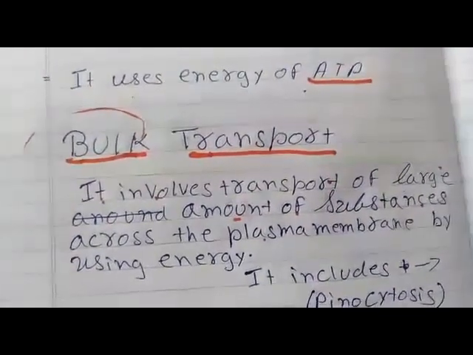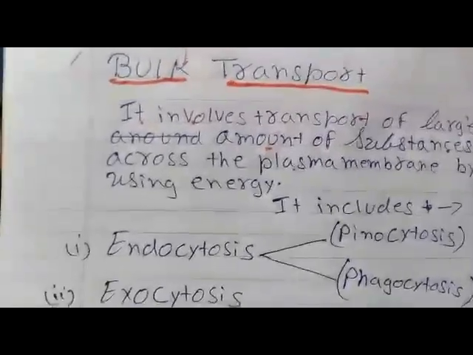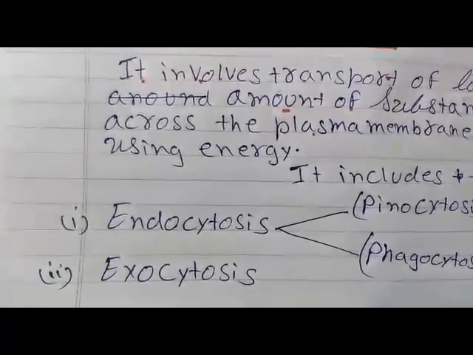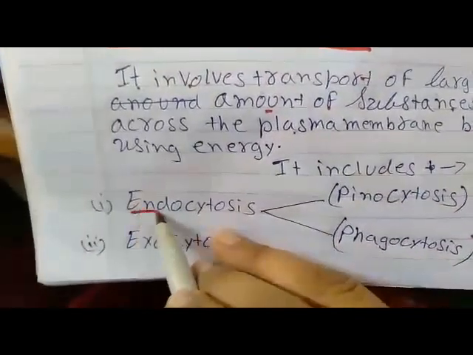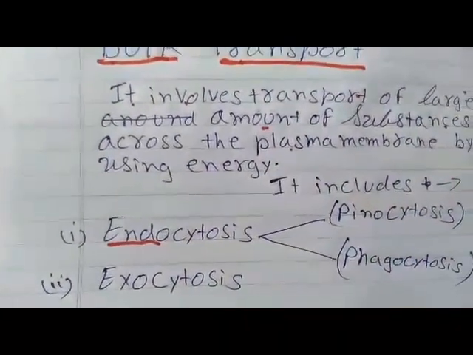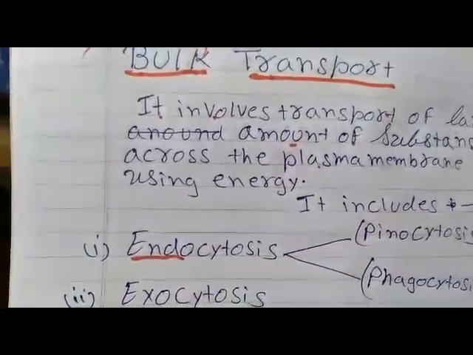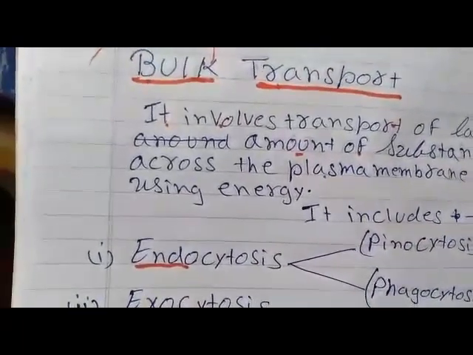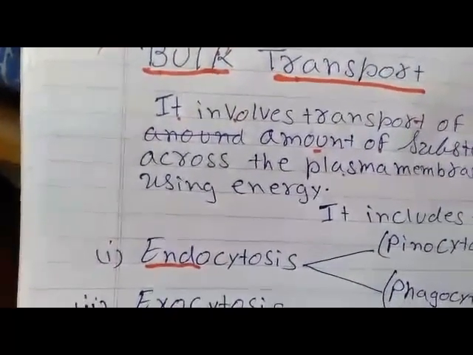And this bulk transport includes two processes, endocytosis and exocytosis. Endocytosis means taking inside, and exocytosis means moving out. Exo and endo, wherever they are used, will have a similar meaning. Endo means inside and exo means outside.